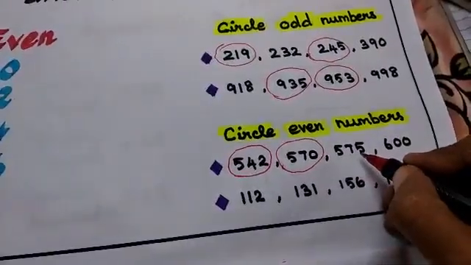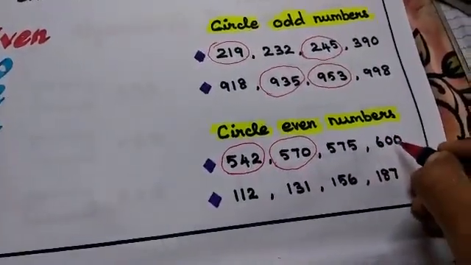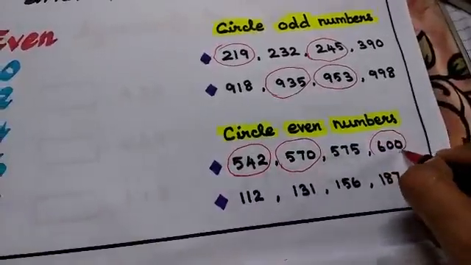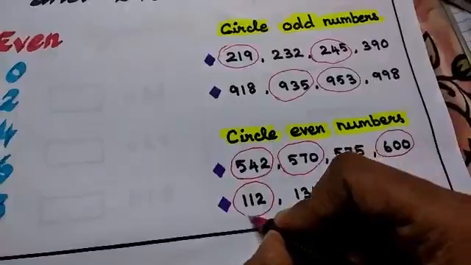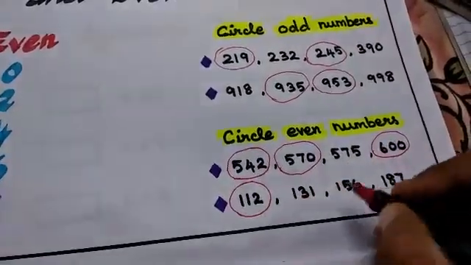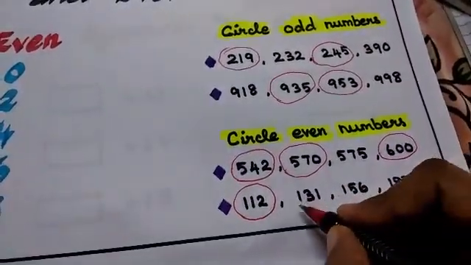575 is an odd number. We want only even numbers. See, it's ending with a 0, so this is an even number. Again, 112, it's ending with 2, so it's an even number.